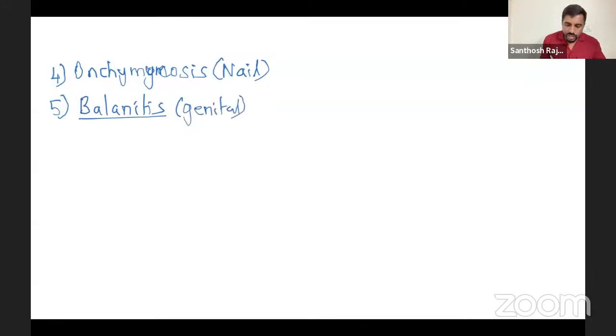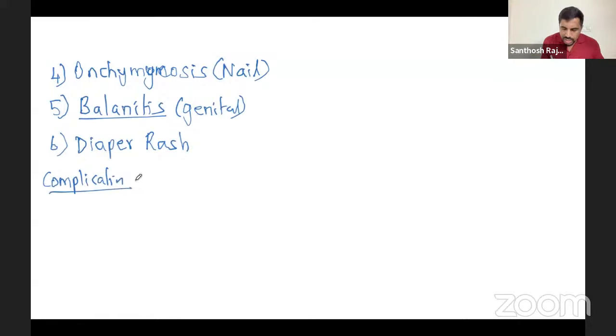And again, in children, you remember diaper rash, no? Diaper rash in children. So these all are common diseases you have to mention when they talk about pathogenicity and disease. You're going to mention all these diseases. Okay, and of course, in a complication, it's not just only these diseases.